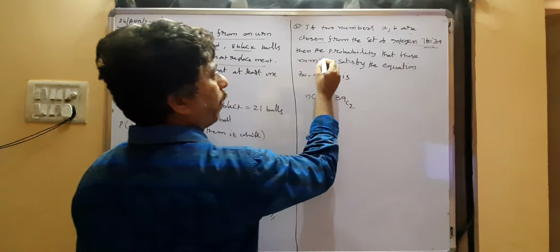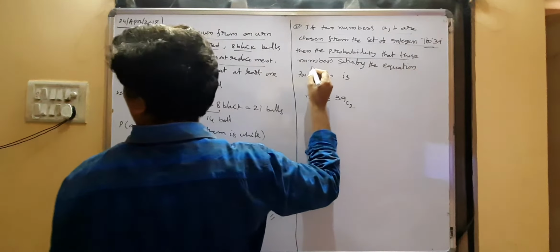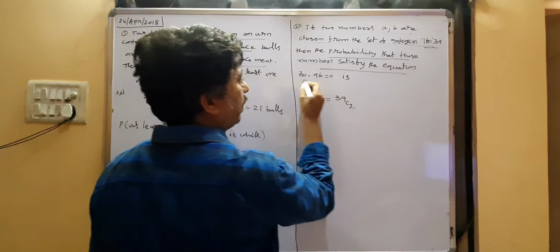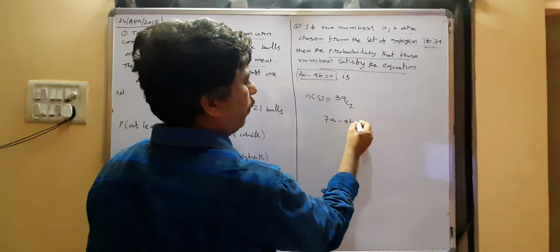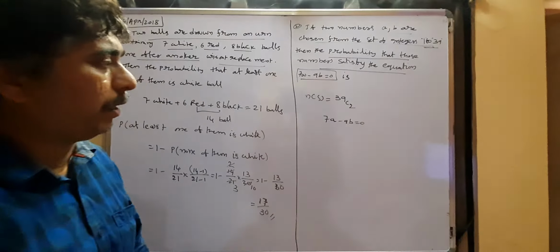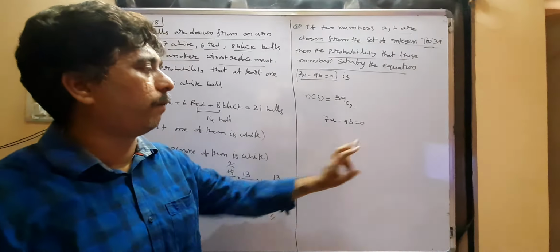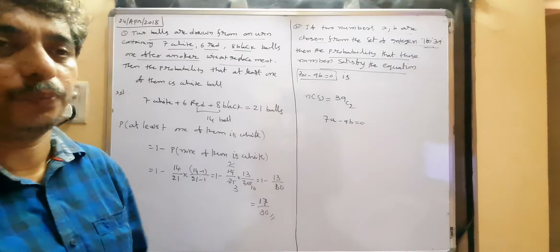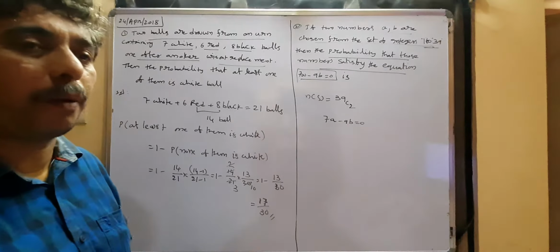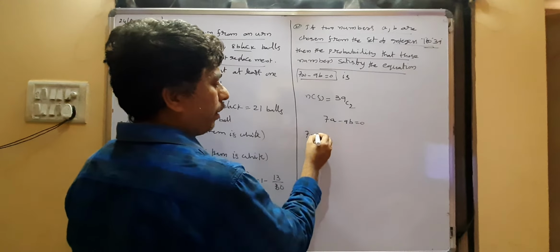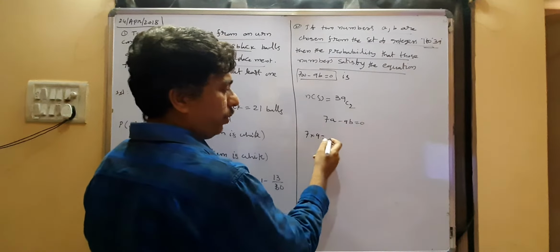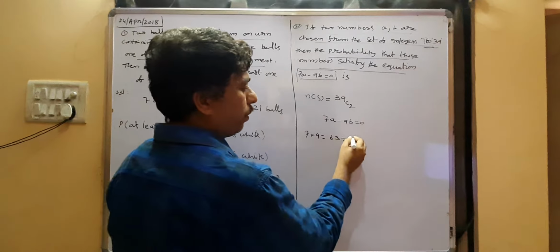You are finding the probability that those two numbers satisfy the equation 7a minus 9b equal to 0. That means the multiple of 7 and the multiple of 9 should be equal. We know that 7 into 9 equals 63, equals 9 into 7.